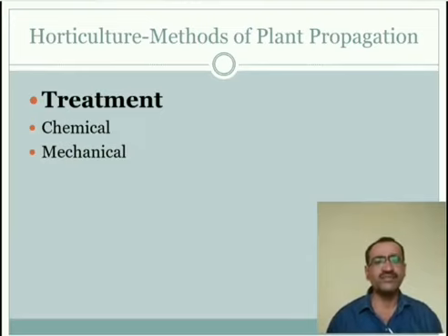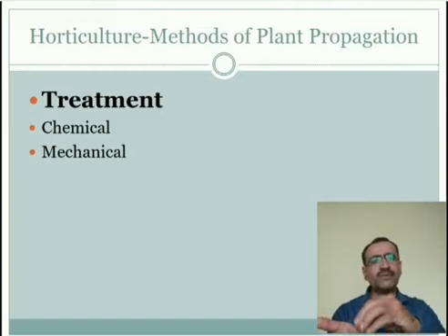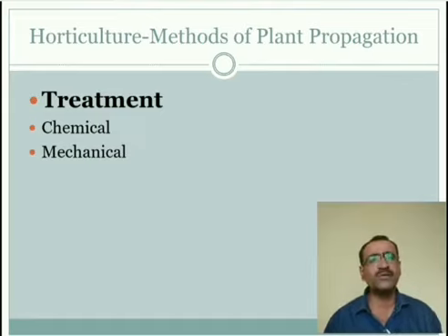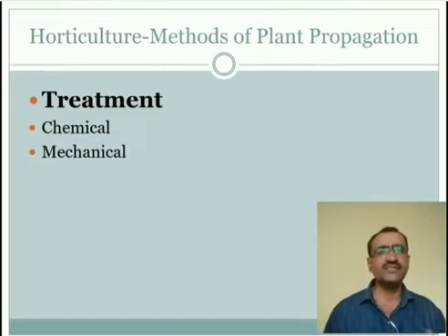This can be achieved by different methods. The first one is placing the seed between two sandpapers. Take two sandpapers and rub them against each other with the seed between them. By this process, the outermost seed coat can be removed. The second one is passing seed through a machine that scratches the surface of the seed.